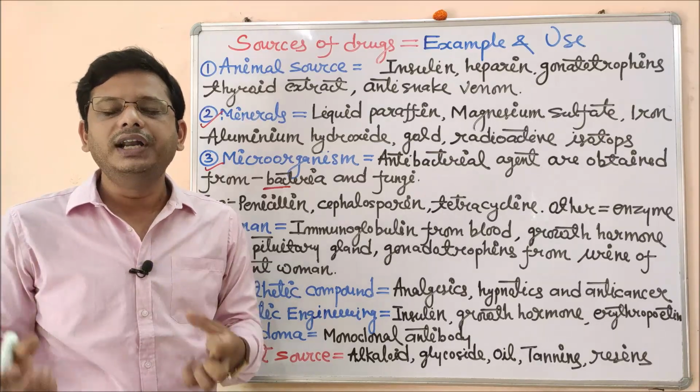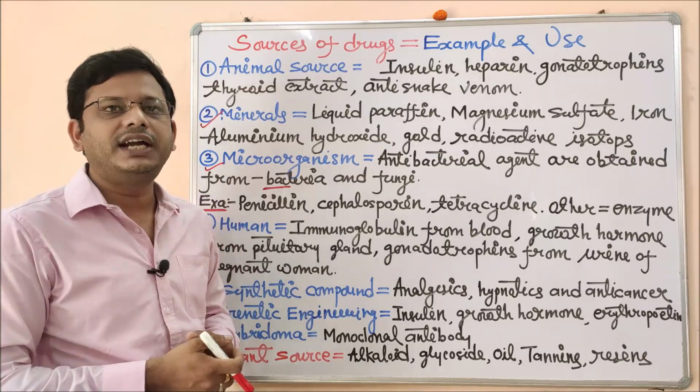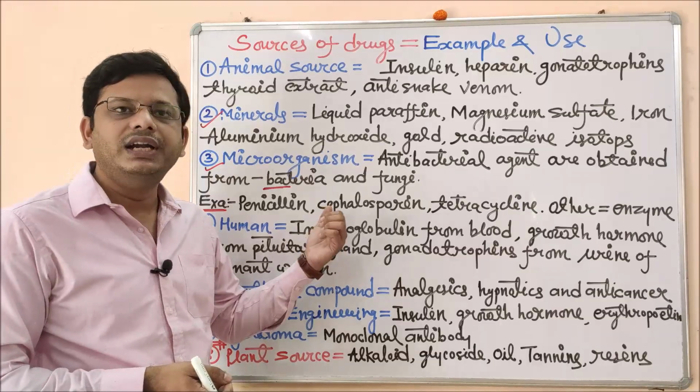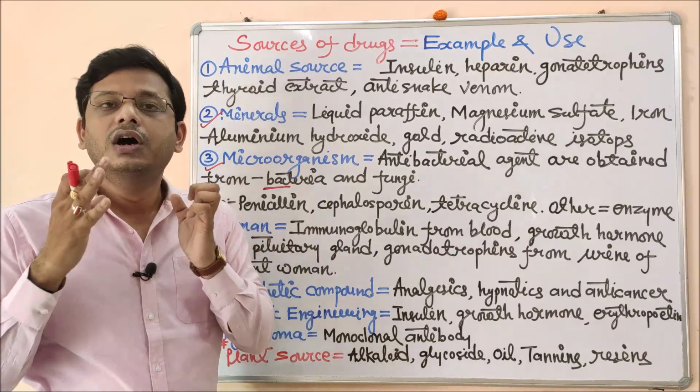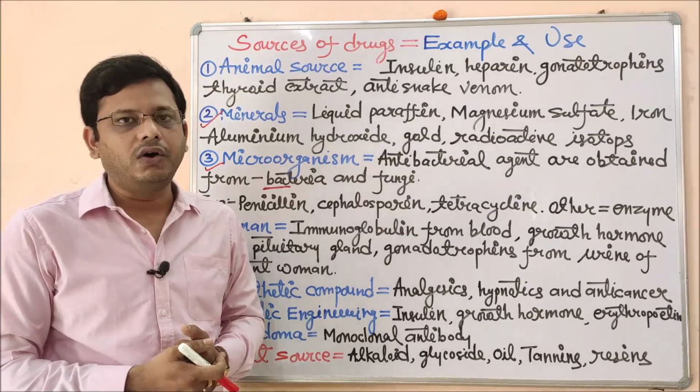His body has already made different kinds of antibody. To use that antibody, we need some blood, we need some serum, and that is obtained as immunoglobulin. We can say this is all antibody obtained from the blood of human beings.